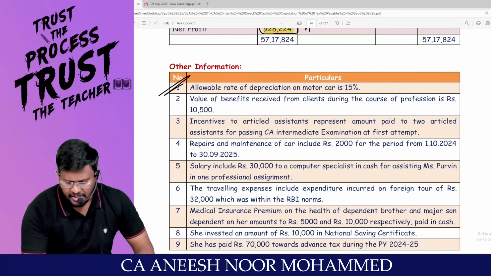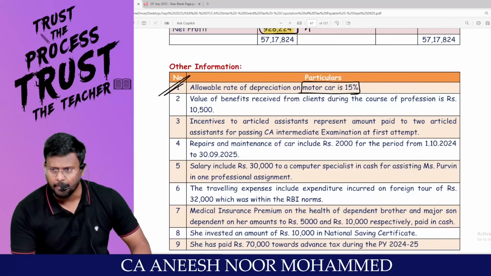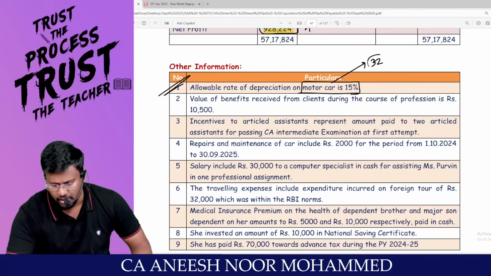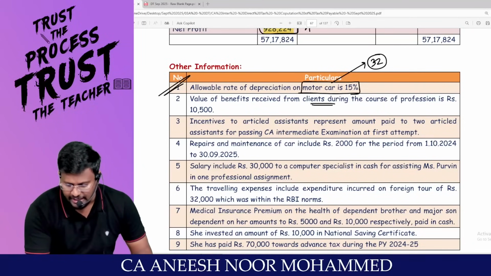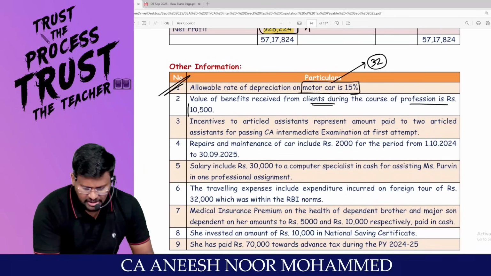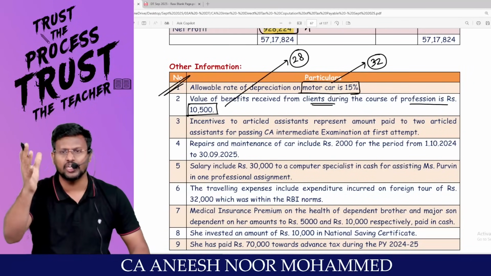The allowable rate of depreciation on motor car is 15%. So on that 15%, I will claim it as depreciation under section 32. Value of benefits derived from client during the course of profession is 10,500. There is a section called section 28, the charging section.